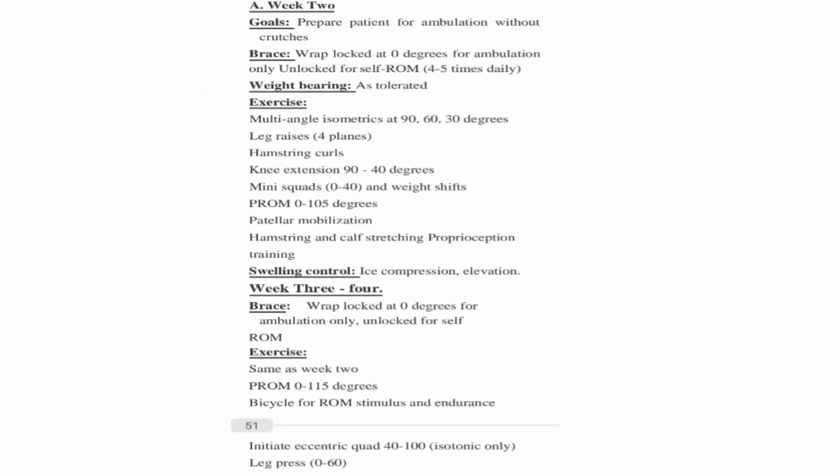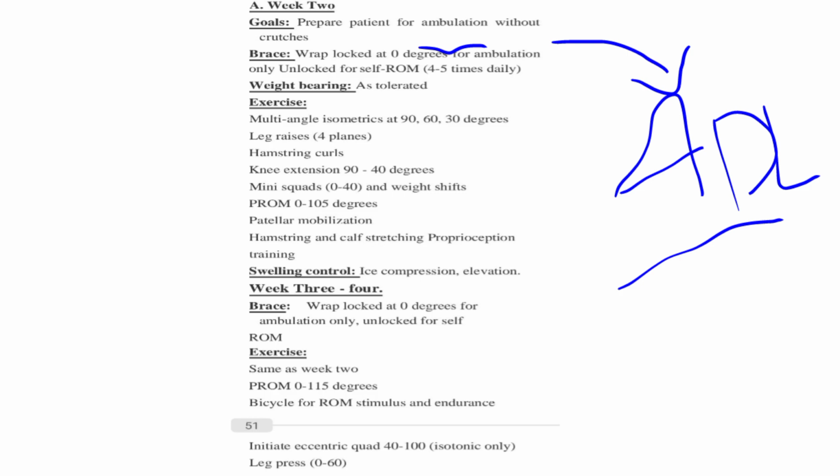Week 2 goals are to prepare the patient for ambulation without crutches because the condition improves. The patient is discharged and there is some improvement in activities of daily living. So we have to try patient ambulation without crutches, with the brace locked at 0 degrees for ambulation, only unlocked for self range of motion 4 to 5 times daily. Weight bearing and some exercises you can see also from posterior and anterior.